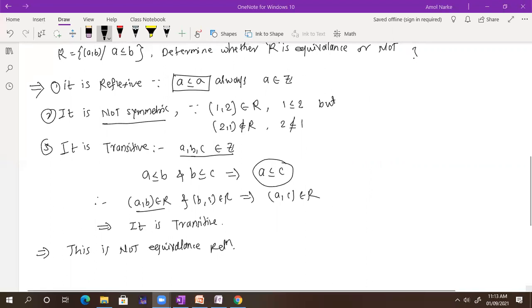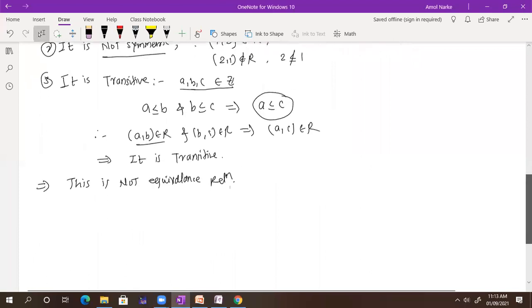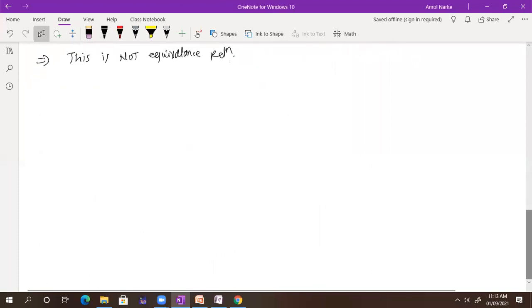So on any set of integers you can take A is equal to B. So write down the next example, example number 3 or 4. You can take any number or directly a set, no problem. We can take a set A equal to Z, and R contains all elements A and B such that A is equal to B.